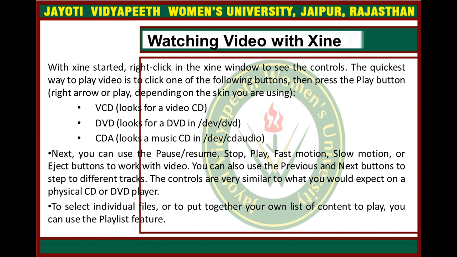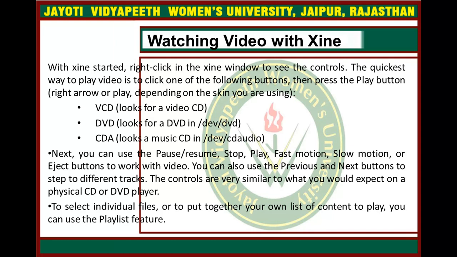Next, you can use the pause, resume, stop, play, fast motion, slow motion or eject buttons to work with video. You can also use the previous and next buttons to step through different tracks.